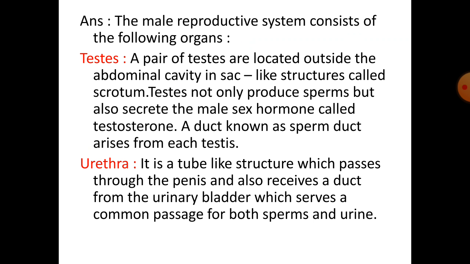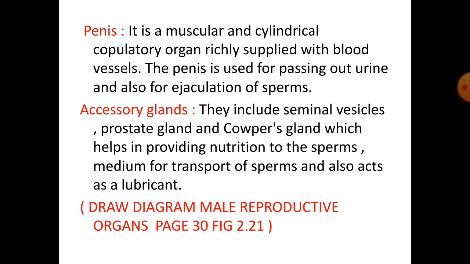Urethra. It is a tube-like structure which passes through the penis and also receives a duct from the urinary bladder, which serves as a common passage for both sperms and urine. Penis. It is a muscular and cylindrical copulatory organ richly supplied with blood vessels. The penis is used for passing out urine and also for ejaculation of sperms.